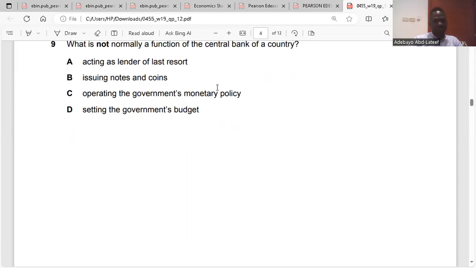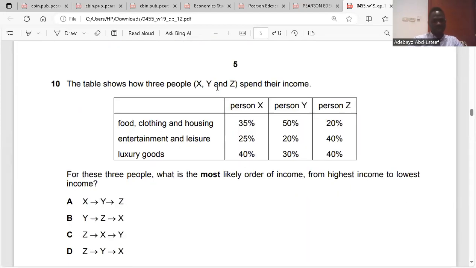Clear? Question 10. The table shows how three people, X, Y, Z, spend their income: food, clothing, and housing; entertainment and leisure; luxury goods. So we have person X, Y, and Z. They want it from the highest income earner to the lowest. What do the highest income earners do? They spend a large proportion of their income on luxury.